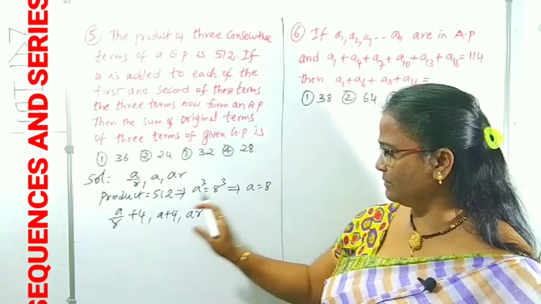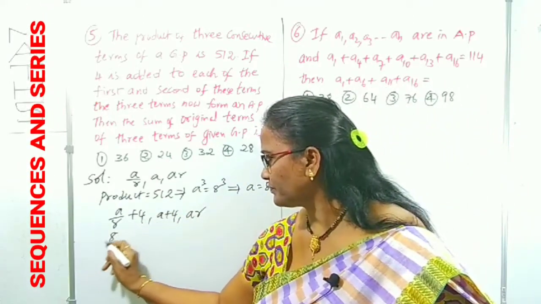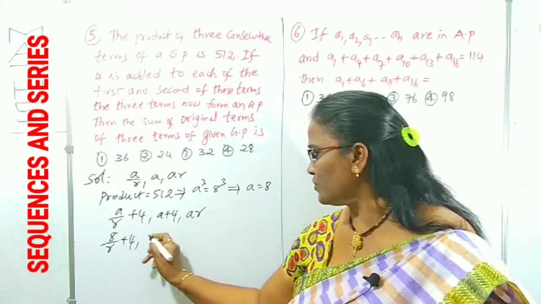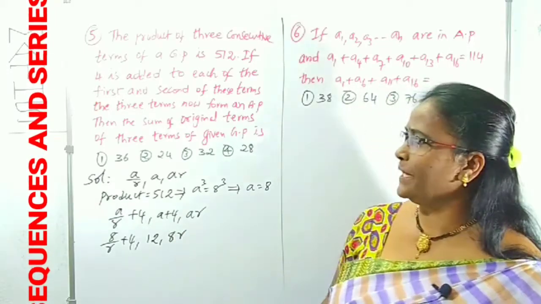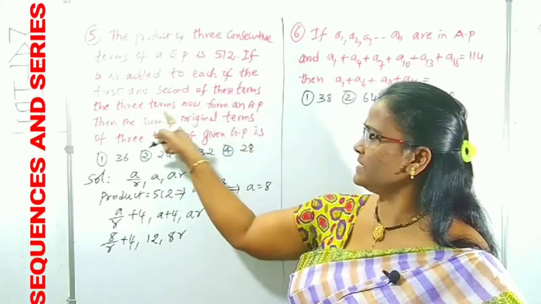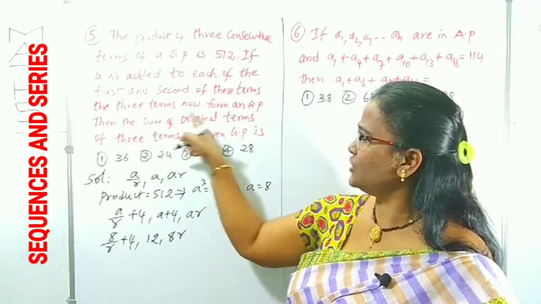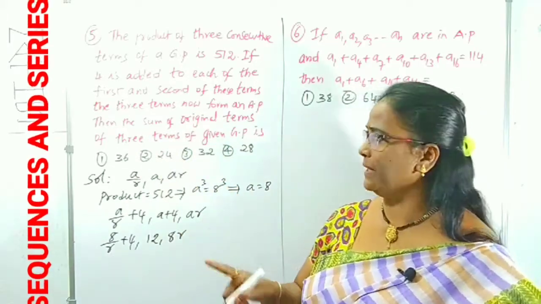We got the 3 terms like this. Already we know the A value, so I am replacing A here. A is 8. 8 by R plus 4 is the first term. 8 plus 4 is 12, the second term. Third term is 8R. Right? Now what happened? Next sentence: these three terms now form an AP.